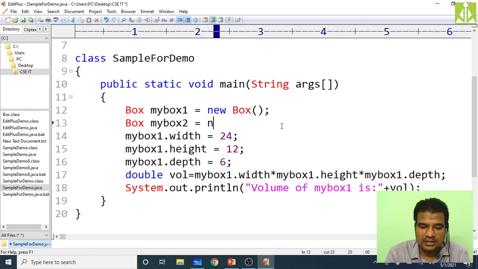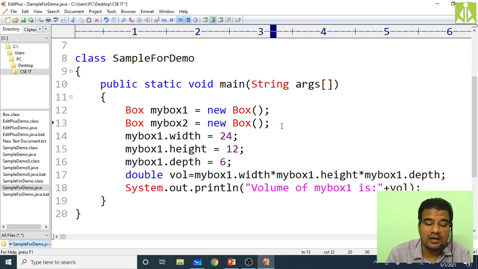So now the instance of my box 1 and the instance of my box 2 are different. I mean, the width, height, depth variables of my box 1 are different from the width, height and depth variables of my box 2. So whatever changes you make to the instance variables of my box 2, they are not going to affect the instance variables of my box 1. That I want to say.